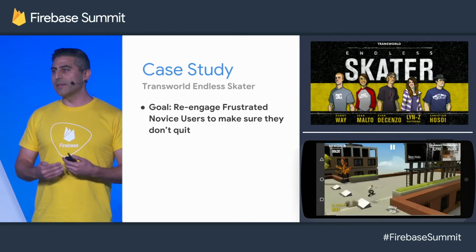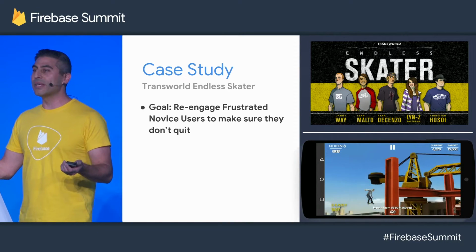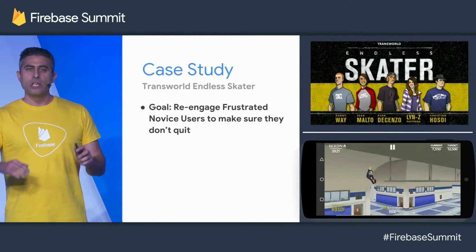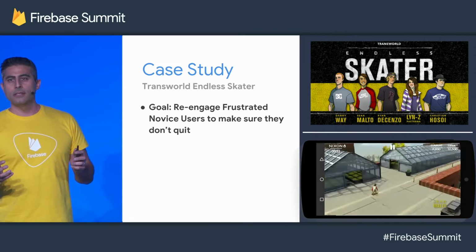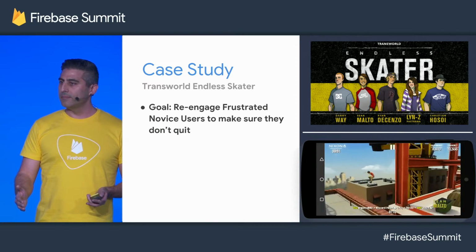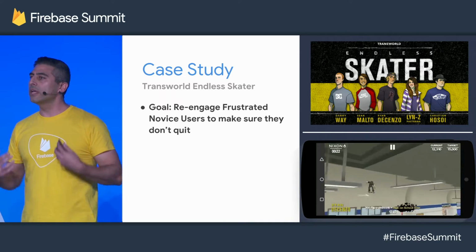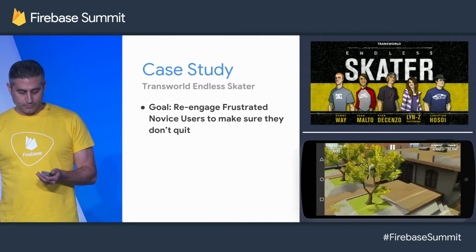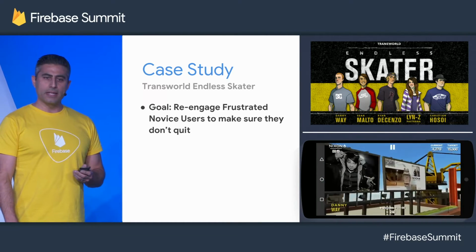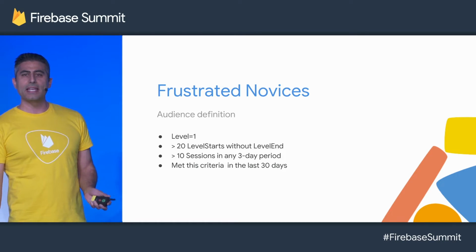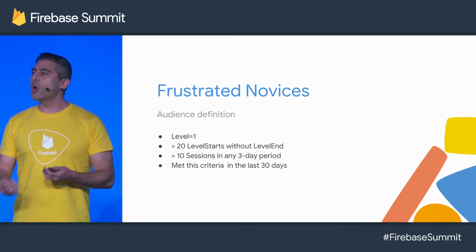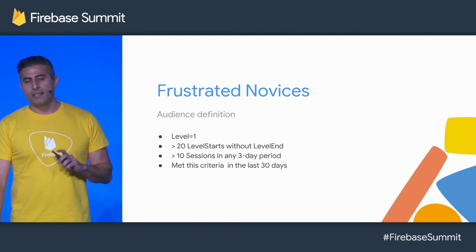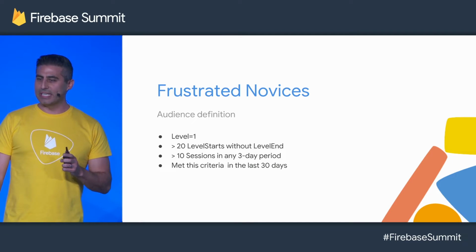And you know what happens if they're not making much progress and getting frustrated, you're going to lose them because there's a million other things that they could be doing with their life. So what we're trying to do is capture those users in an audience, make the game a little bit easier for them, then re-engage them and encourage them to come back because we feel that they're going to make progress and hopefully stay in the game and not churn. So the first thing you do when you create an audience is try to define it in terms of the data that you're collecting. In this case, I'm going to call my audience the frustrated novices. And this is how I would define them, logically. These are users who are on the first level of my app currently.